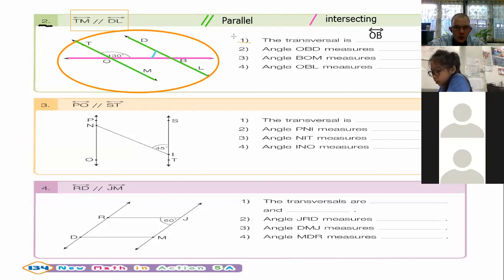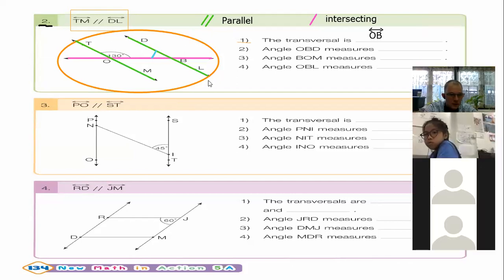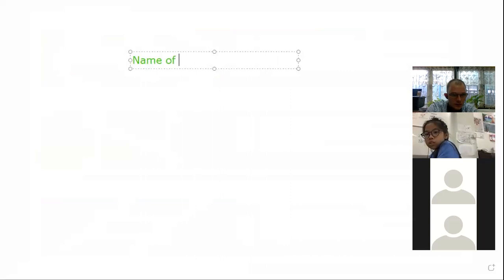So just a quick explanation of how to give the name of an angle.